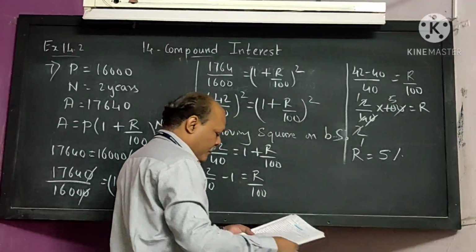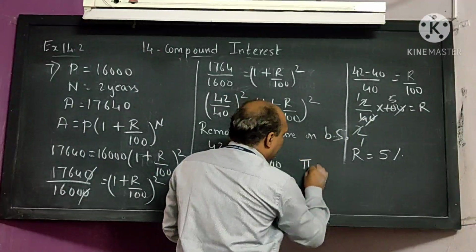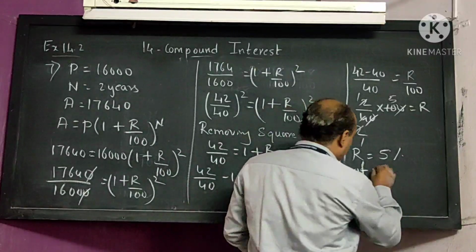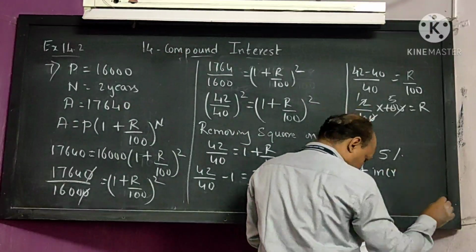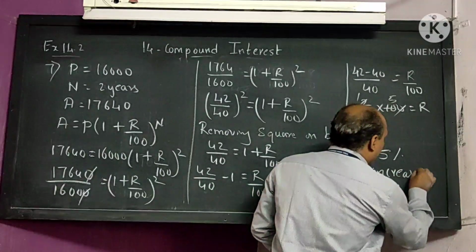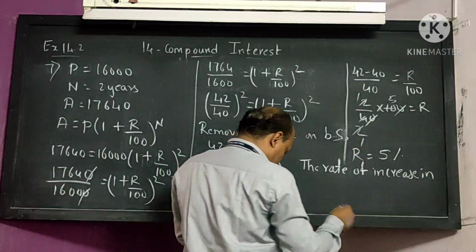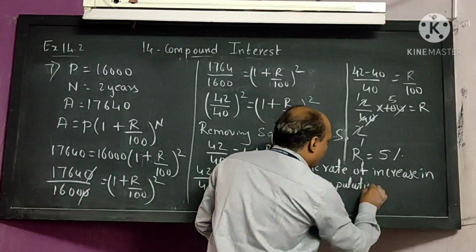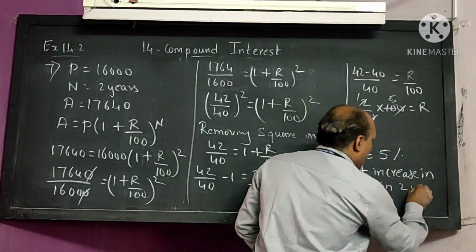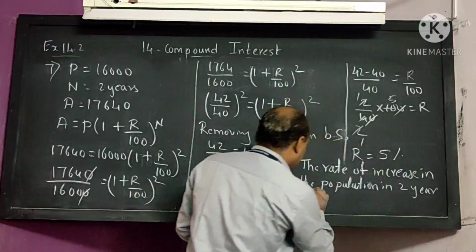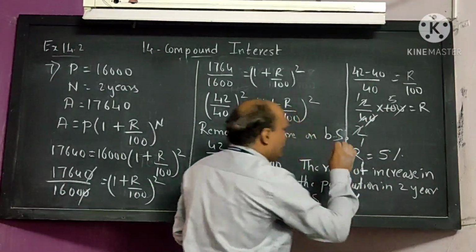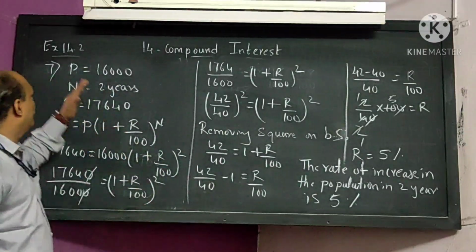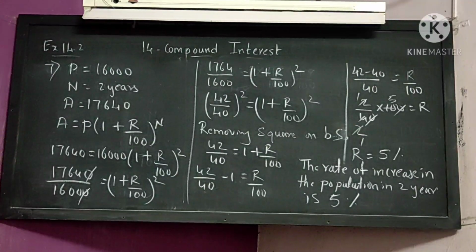That means the final answer is the rate of increase in the population in 2 years is 5%. The rate of increase in the population in 2 years is how much? 5%. I hope all of you understood this for sum number 8.